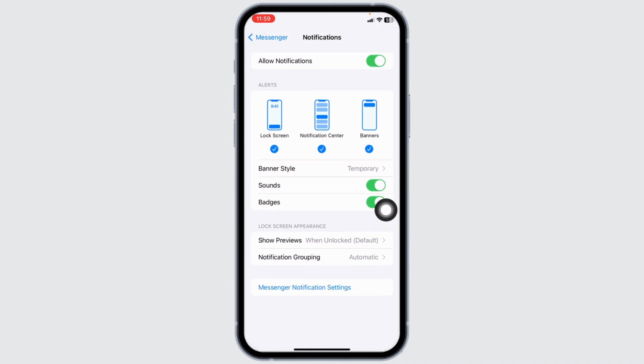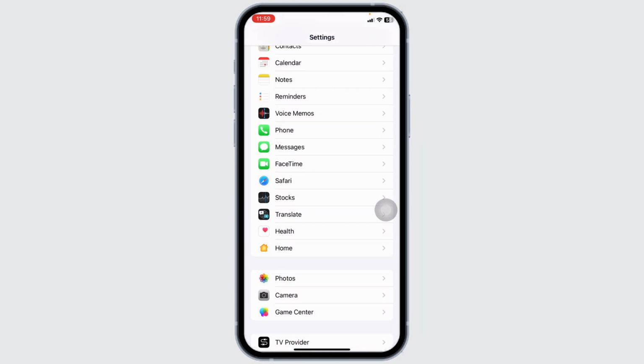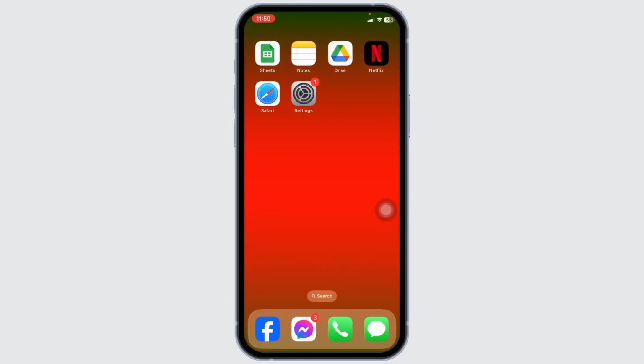Now you can check whether your problem has been solved or not. Likewise, head back. Once you customize these settings, your problem will be fixed. So this is how you can fix Facebook Messenger notification sound problem.